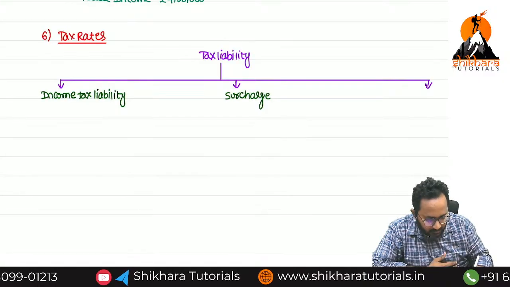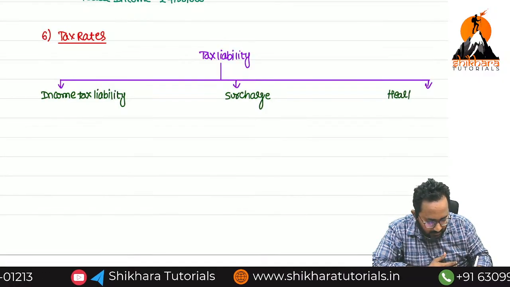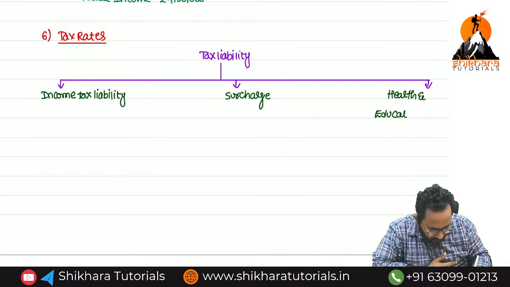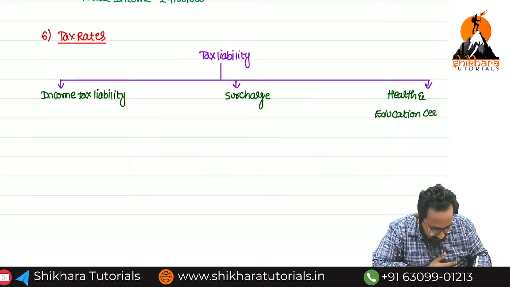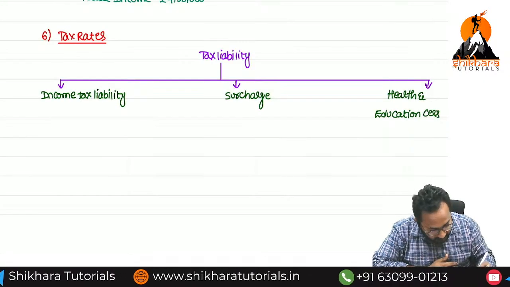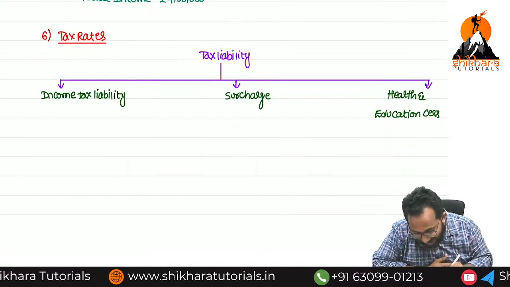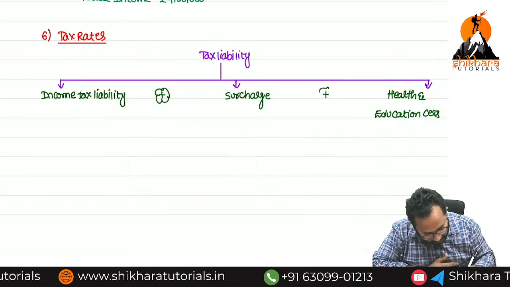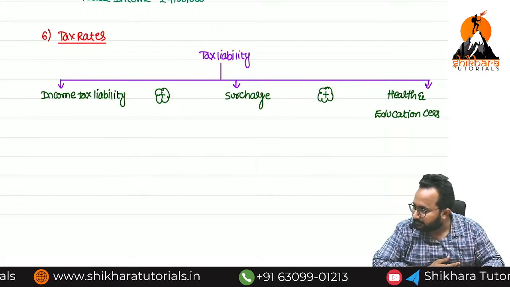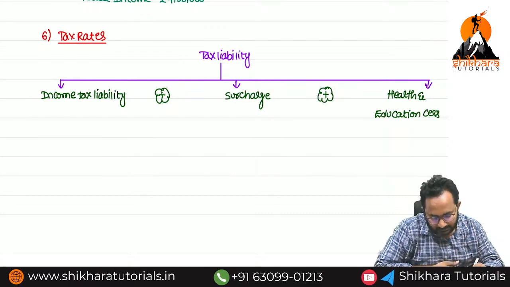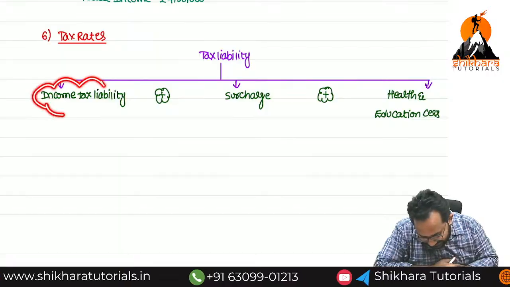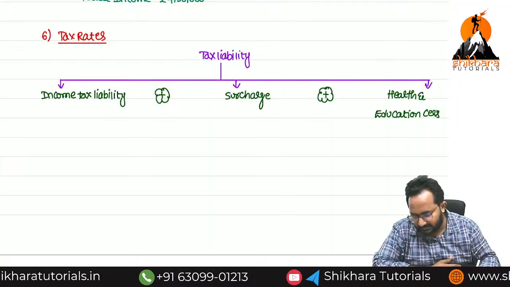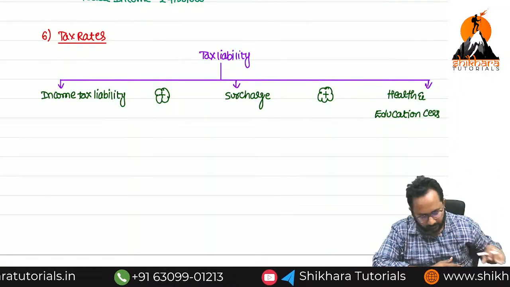Third one, health and education cess. If you compute these three components and add them, then you will get the tax liability. Now, sir, how to calculate this income tax liability? Shall we start, ma? Okay.